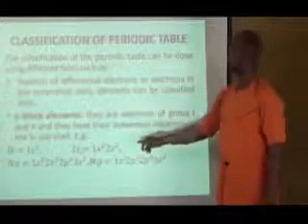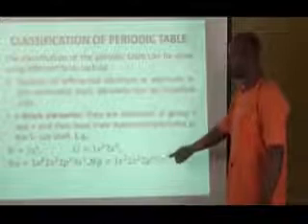Looking at lithium, the outermost subshell is 2s, and that is why the outermost electron is found in 2s. That's why it's called s block. Let's talk about magnesium. Magnesium has the outermost shell as 3s, and because the outermost electron is in s, it is called an s block element. Remember, I said s block elements are elements of group 1 and group 2.